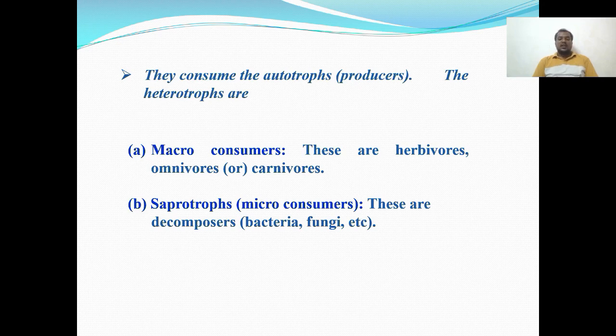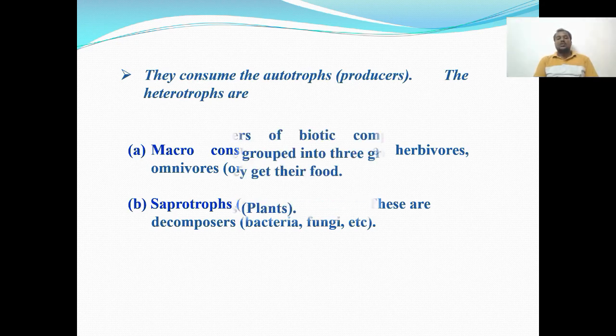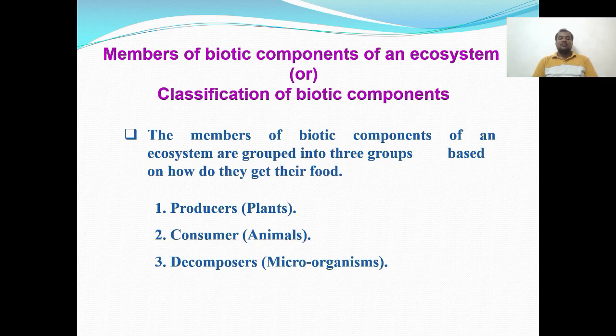So these are the herbivorous, omnivorous, and carnivorous. They are called macro consumers. And micro consumers are the decomposers, bacteria, fungi, etc. That is, saprotrophs are micro consumers. So these are the members of the biotic components of an ecosystem and its classifications.